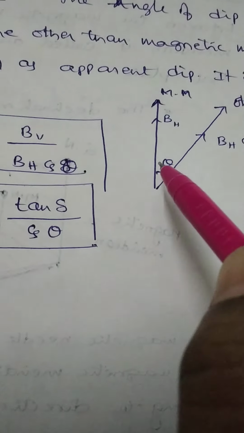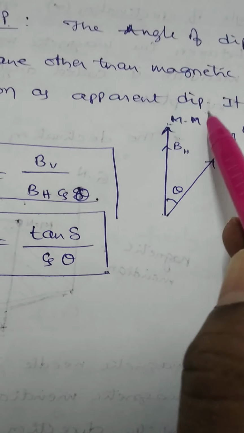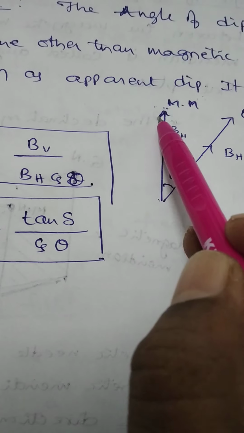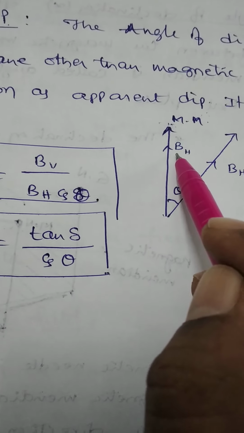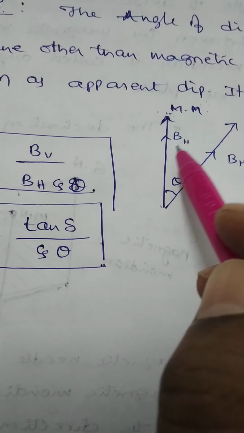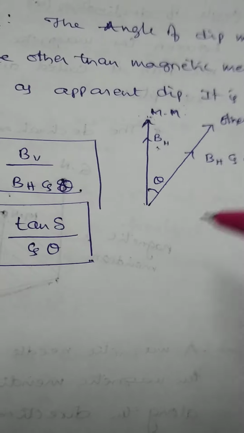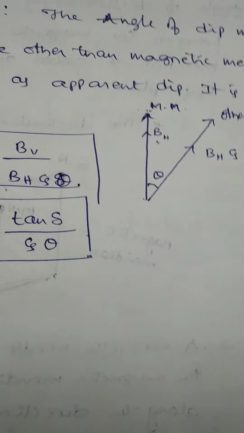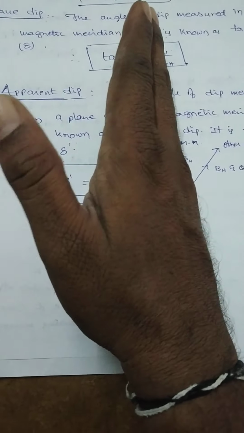Let this be the magnetic meridian plane. Along the magnetic meridian plane, the horizontal component of magnetic induction is equal to BH. Let us consider one more plane. This is another vertical plane, and this is the magnetic meridian plane.